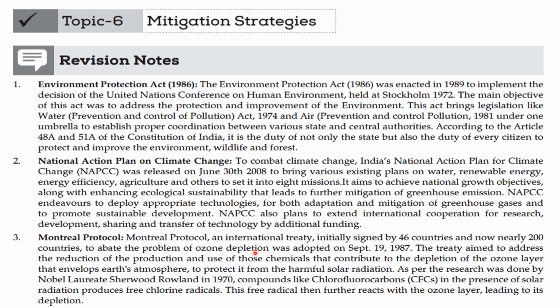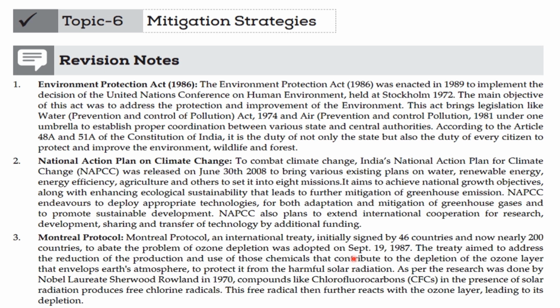Montreal Protocol, an international treaty initially signed by 46 countries and now nearly 200 countries to abate the problem of ozone depletion, was adopted on September 19, 1987.